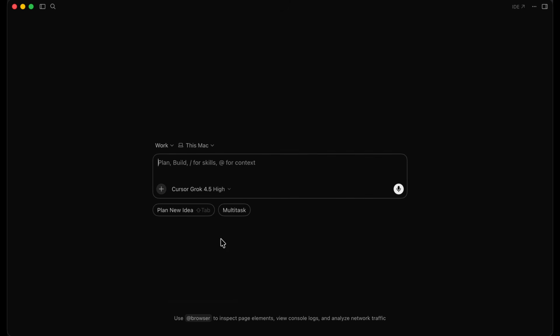So you can select multitask mode right here or right here. And once you have multitask mode selected, now you're going to be able to coordinate parallel tasks in Cursor. So let's give Cursor a prompt to run 3 different tasks in parallel. So I'm going to say I want 3 agents working in parallel on these 3 different tasks, on these 3 different documents.